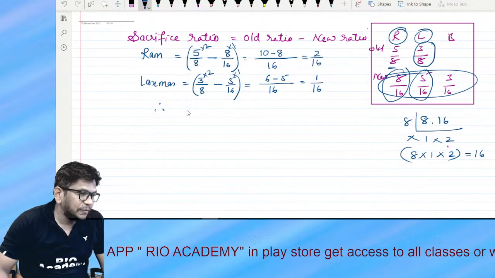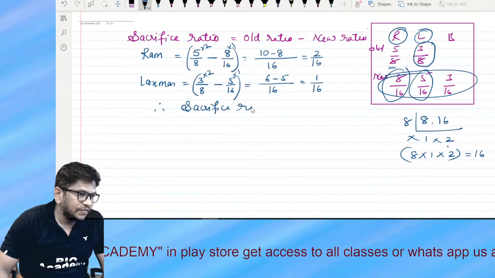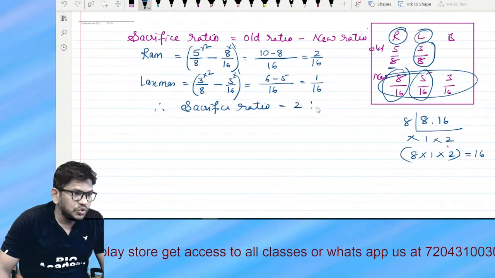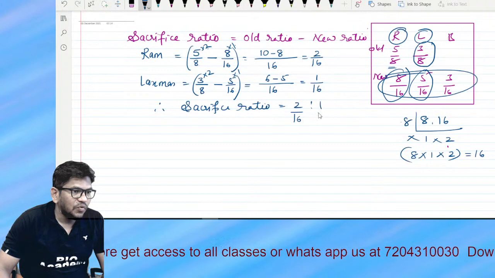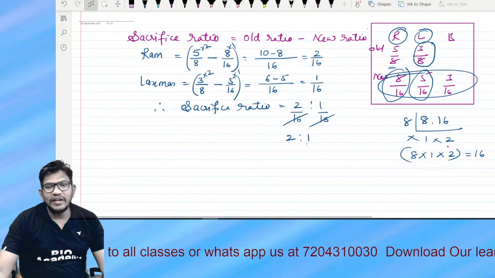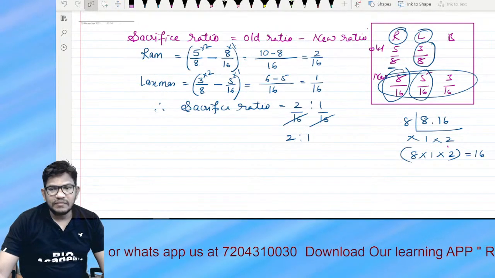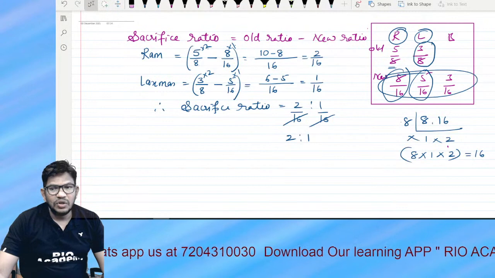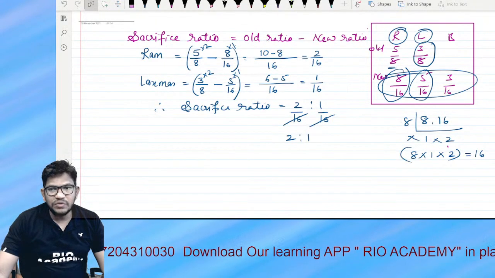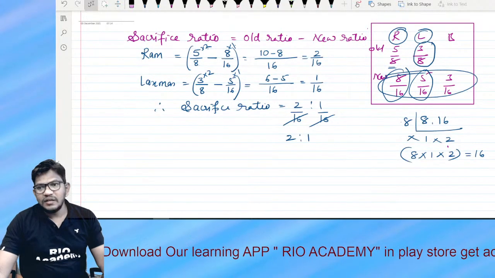So, guys, therefore, the sacrifice ratio is 2:1, or 2/16, 1/16. Just remove this. You can write it this much. If you write this much, definitely guys, you will get 6 marks for this. Understood, my dear student? Any doubt? Please ask if you have any doubt. Sneha, understood?